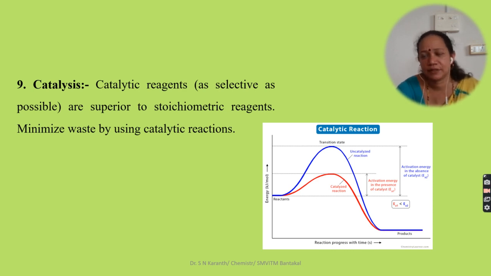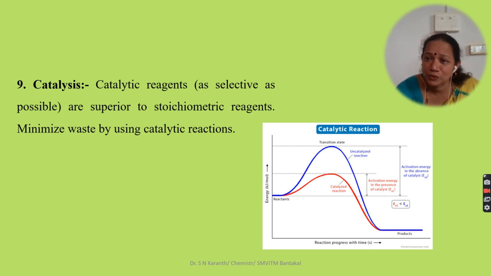Then, use of catalyst. In most reactions, if you use a catalyst, it will take an easy path. So the transition from reactant to product becomes easy, or it takes less energy. So catalytic reagents are superior to stoichiometric reagents. Minimize the waste by using catalytic reactions.